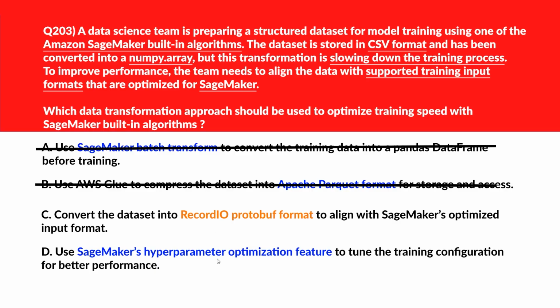D says use SageMaker's hyperparameter optimization feature to tune the training configuration for better performance. Hyperparameter optimization tunes model parameters, not data format or input efficiency. We'll eliminate it. We'll lock option C as the right answer.